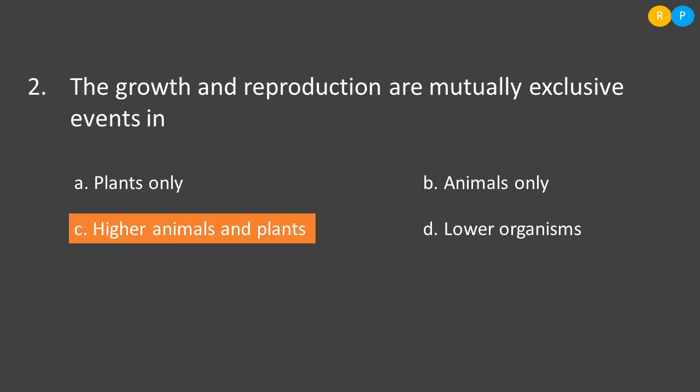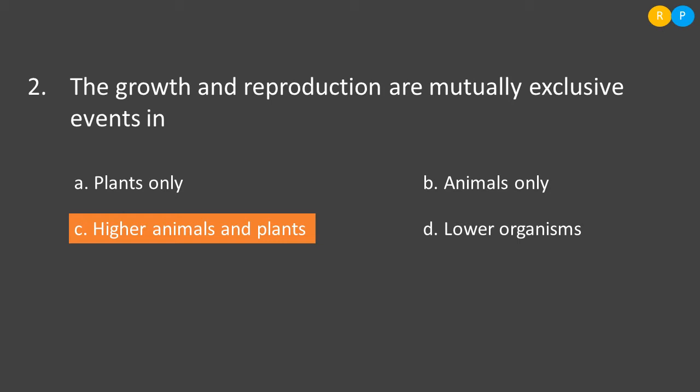Then look at the second option, animals. How do growth and reproduction take place in animals? Growth stops at a certain age in animals because it is controlled by certain hormones. The increase in length as well as girth in animals takes place with the help of somatic cells. Then how does reproduction take place in animals? Reproduction takes place with the help of reproductive cells. They help in the formation of gametes. So in animals also, growth and reproduction take place by different kinds of cells. Somatic cells help in growth. Reproduction takes place with the help of reproductive cells. So here also growth and reproduction take place separately.